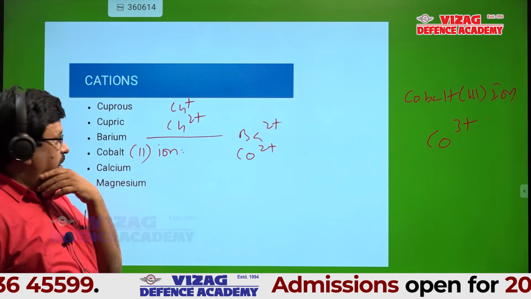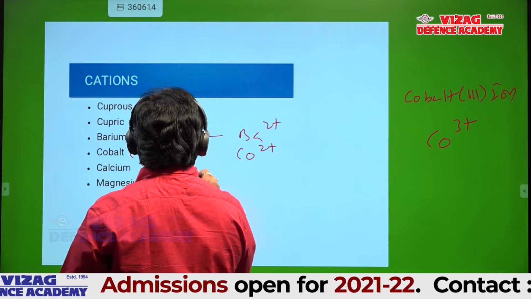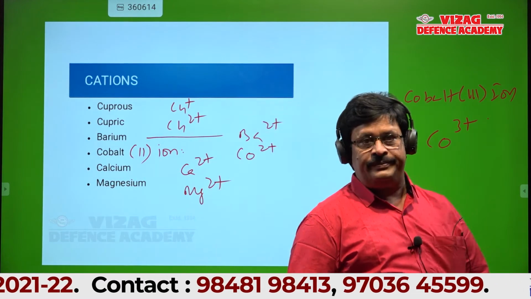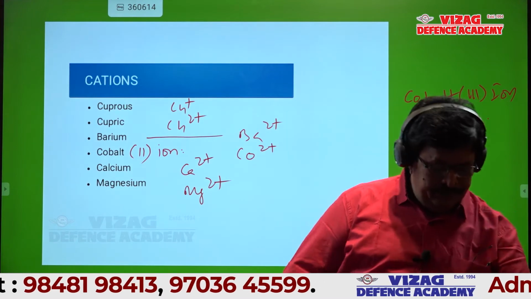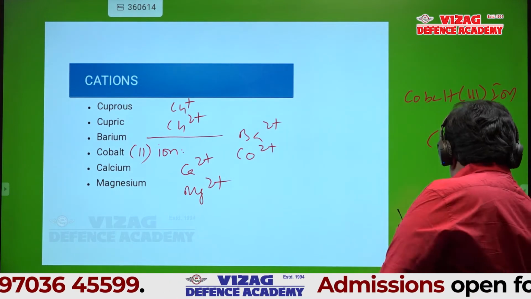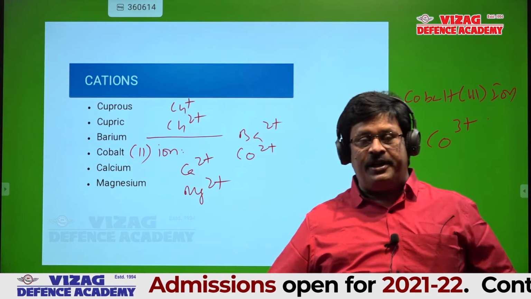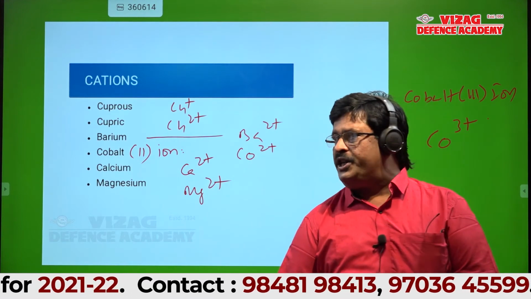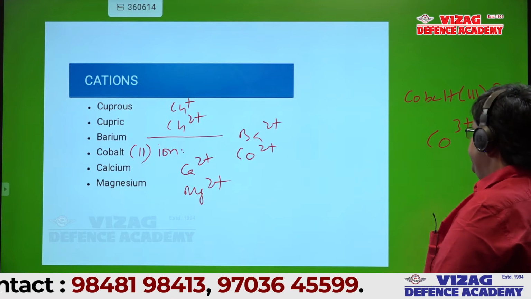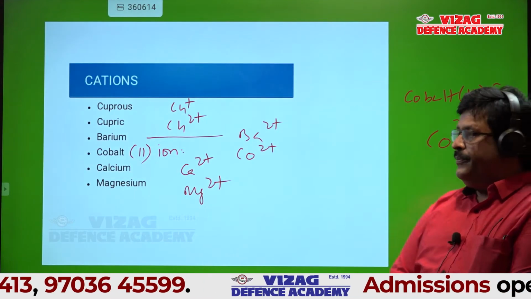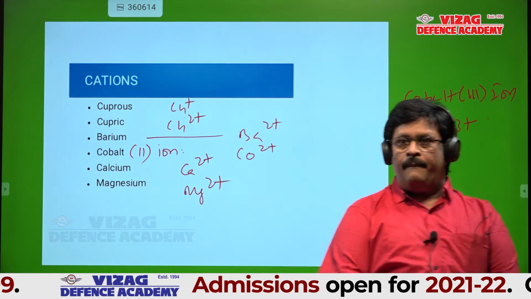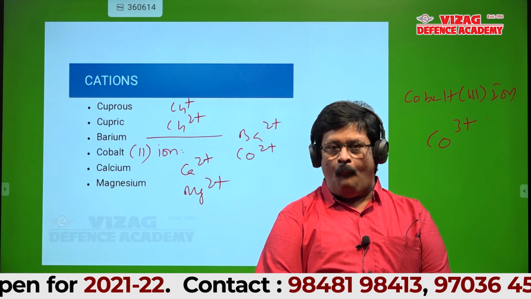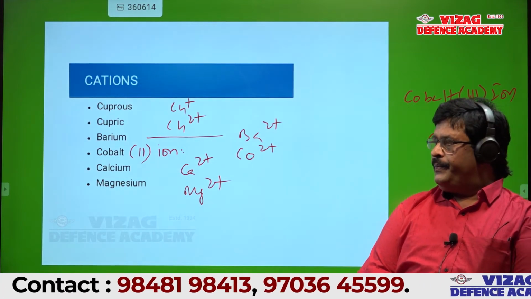Next, calcium is Ca2 plus, magnesium is Mg2 plus. Is it okay, students? Yes, sir. Already 5 slides are over, and we have written nearly 25 to 30 formulas of different cations and anions. Can I go to the next one?